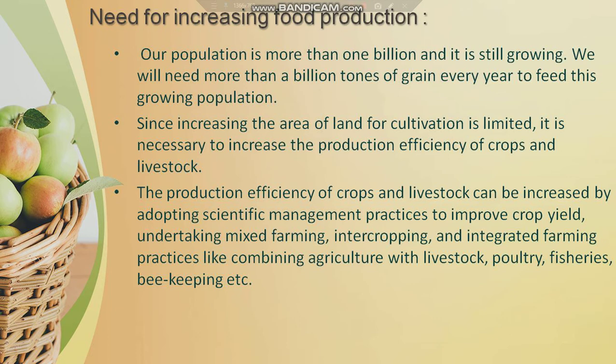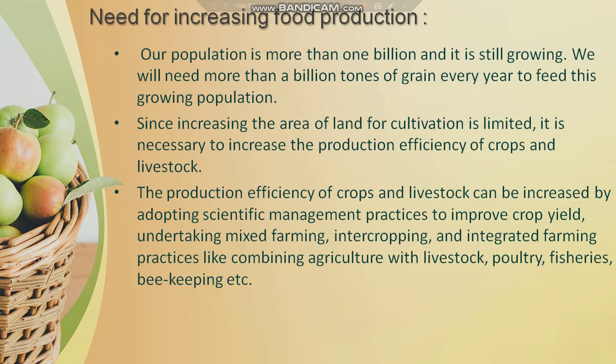But as we know, India is an intensively cultivated country. We don't have so much land available for doing agriculture. So the next way to meet the food requirement is to increase the crop production from the available land for cultivation. We should try our best to get the maximum amount of produce, that is the maximum amount of products as well as livestock.